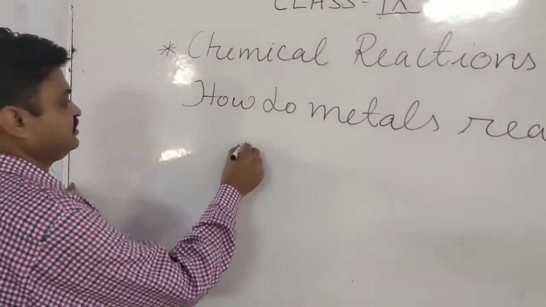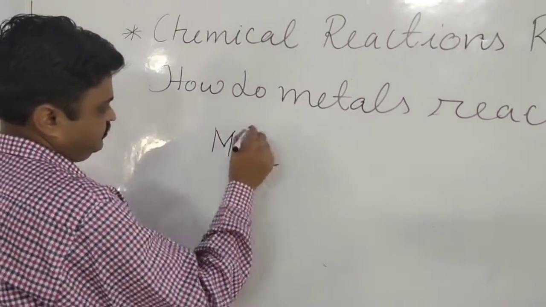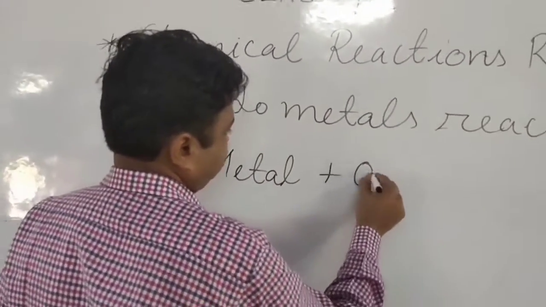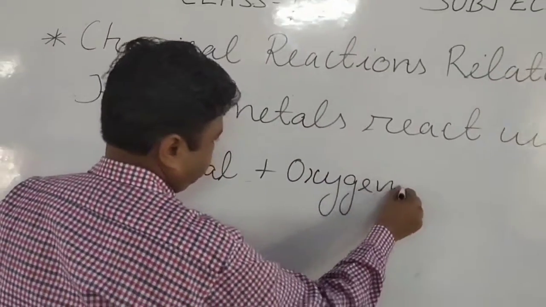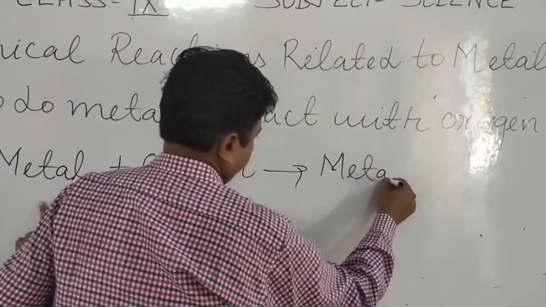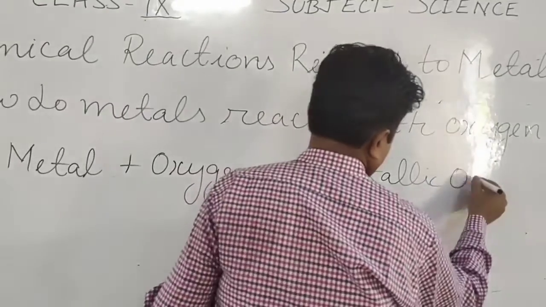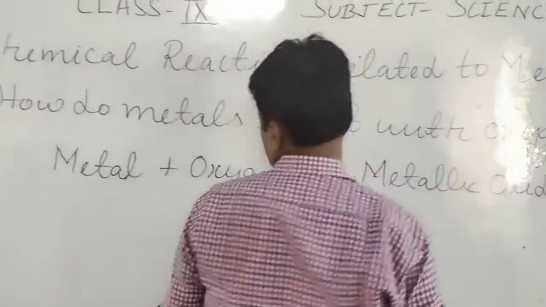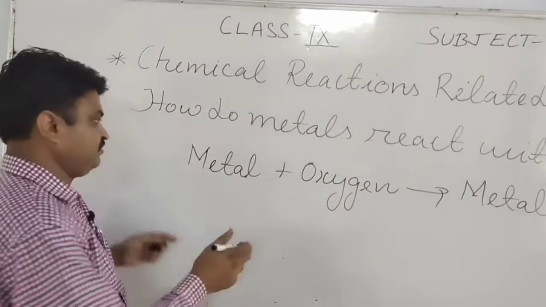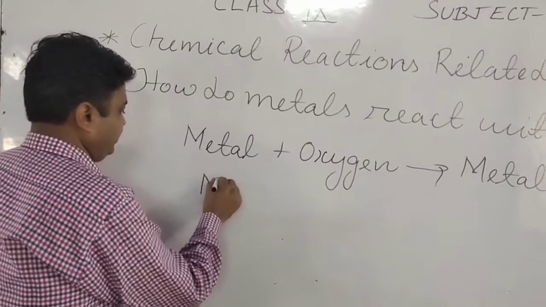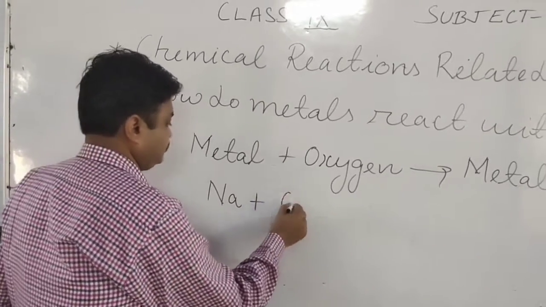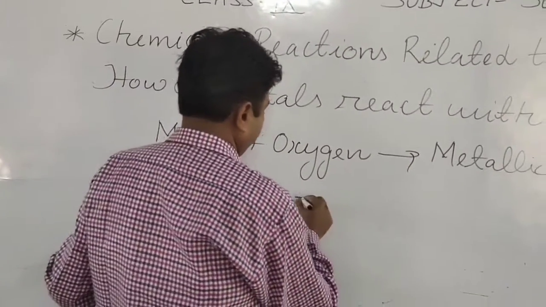So generally metals like the most reactive or mid-reactive metals react with oxygen. And what do they form, student? They form metallic oxide. Means they react with the oxygen and they form metallic oxide. Like there is one metal that reacts with oxygen vigorously and does an explosion, that is Na2O.